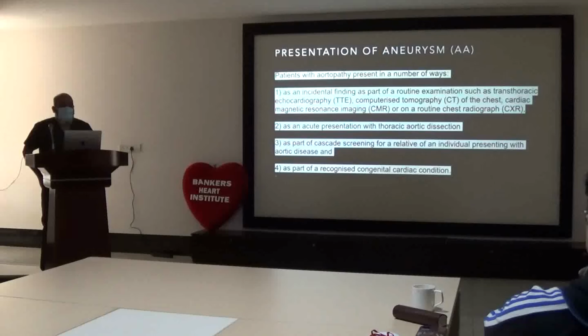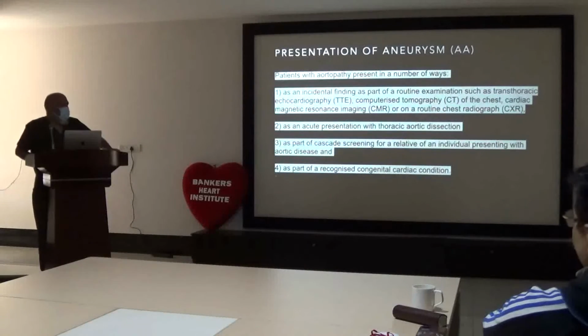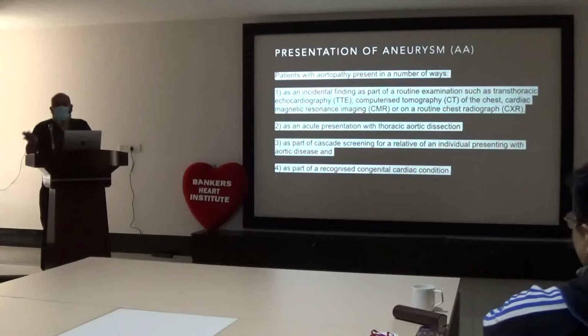They may present acutely with thoracic aortic dissection or sometimes atypical chest pain, or as part of cascade screening of relatives of individuals presenting with aortic disease like aortic valve disease. Sometimes when we do a CT scan, we find in almost 10% of patients ascending aortic dilation or aneurysm. As part of a recognized congenital cardiac condition like bicuspid aortic valve, coarctation, tetralogy, you have to look at the ascending aorta.